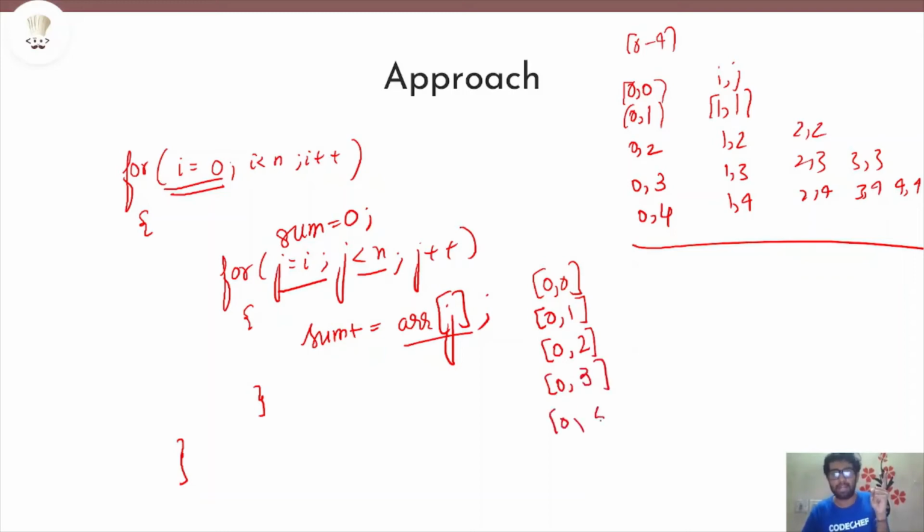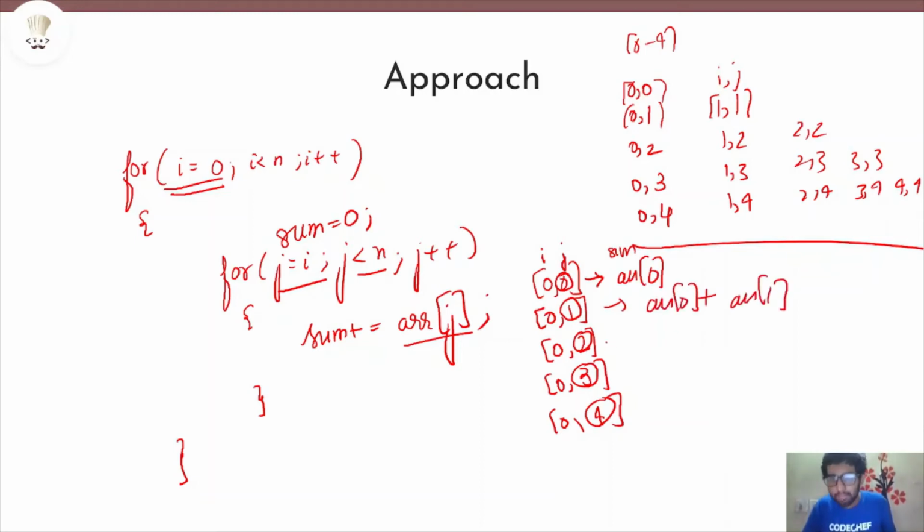So in the first iteration where i remains 0, my j basically traverses from 0, 1, 2, 3, 4. Why, you ask? Because my j traverses from i till n minus 1. If n equals 5, n minus 1 is 4. So at the starting, my sum plus equal to ARR of j. These are the j values, these are the i values. Starting, my sum will just be ARR of 0. Then my sum will be ARR of 0 plus ARR of 1. Then ARR of 0 plus ARR of 1 plus ARR of 2.